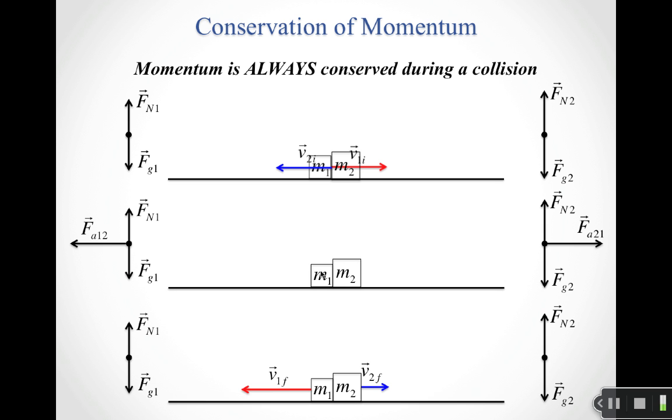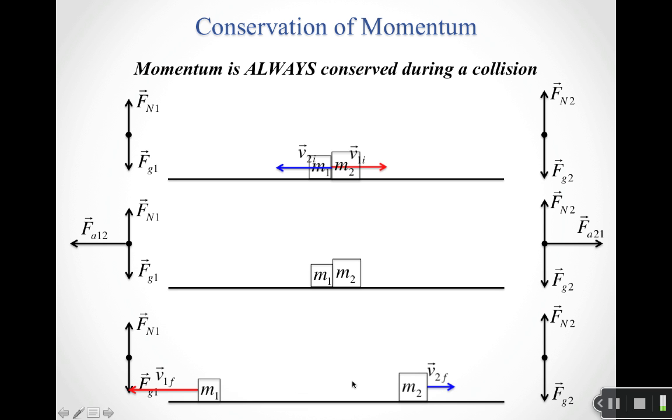And so that leaves us with a situation where they'll come in, they'll collide, and then they'll go away from each other. And again, it may be that their speeds are most likely different when they leave, based on the collision. There are situations where both of them will bounce back.